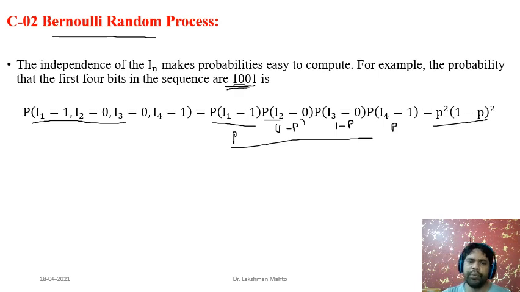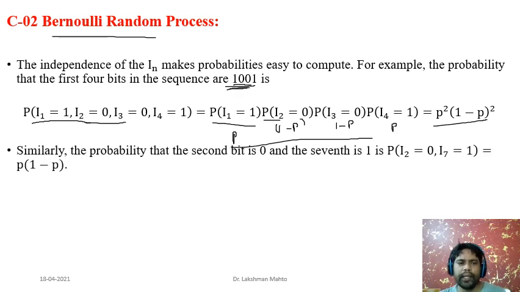Okay. Similarly, we take another event, where we are going to find the probability such that our second random variable is taking value 0, and the seventh random variable in the sequence of that IID random process, the seventh member, is taking value 1. That means we have to find the joint probability of this one. That means what is that joint probability? The probability that I2 is taking value 0, and I7 is taking value 1.